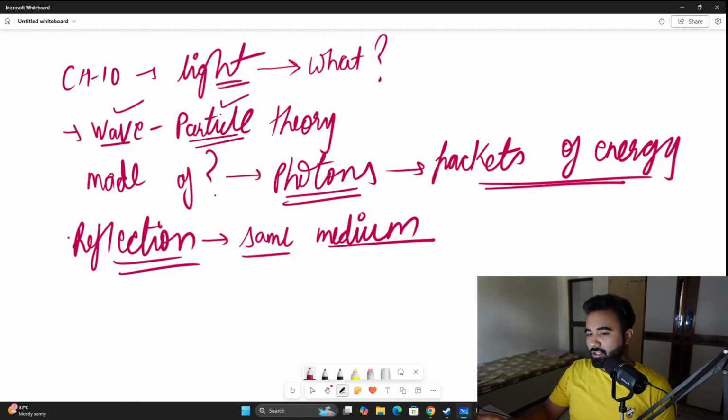So reflection, you must understand, it occurs why? Because light, as any other wave, travels in a straight line. So when it comes in contact with any medium, that medium will have electrons and all the other subatomic particles that are constituents of that medium.